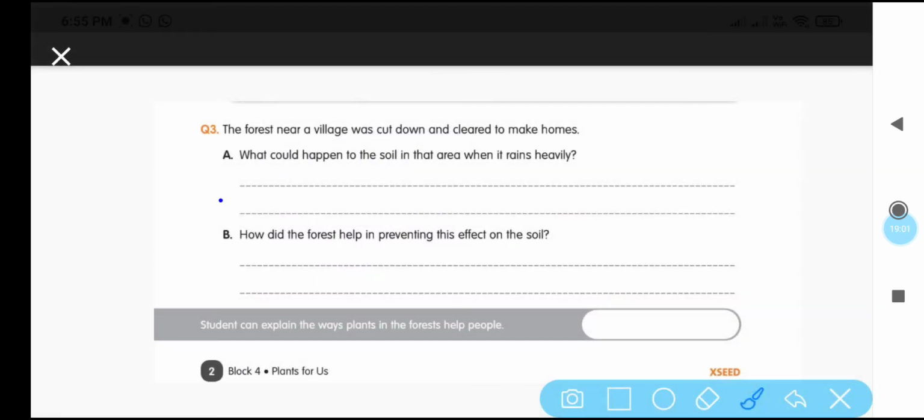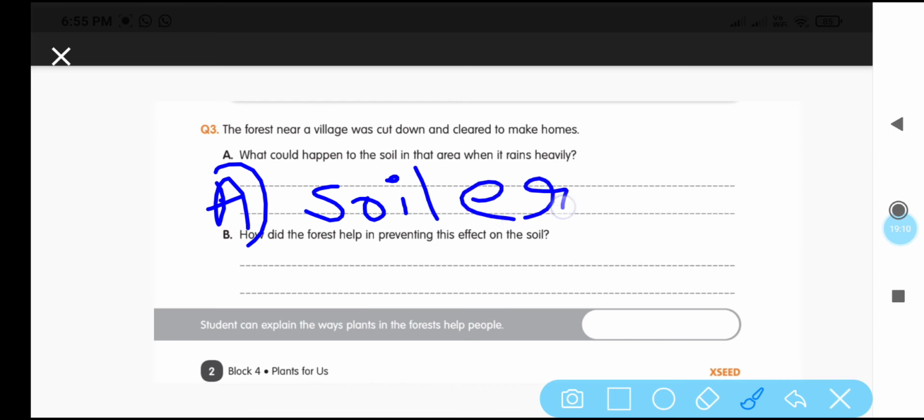You write the answer here as, in that area, soil erosion takes place. You don't write only this single word, children. It is just a hint for you. You can write a complete sentence by using the 2 lines provided for this answer.